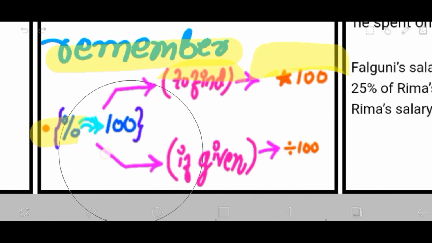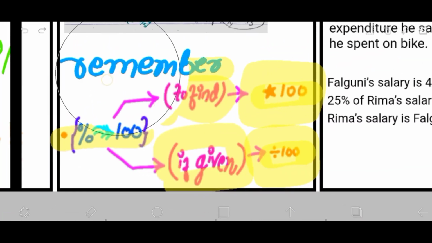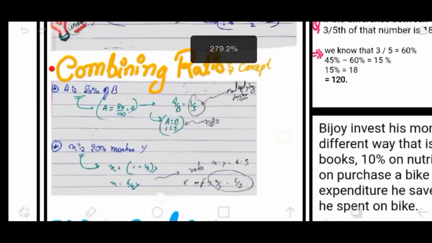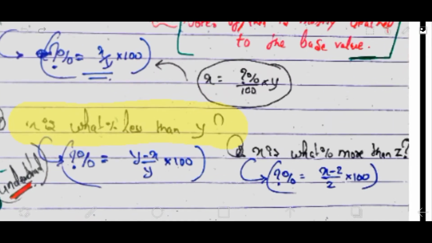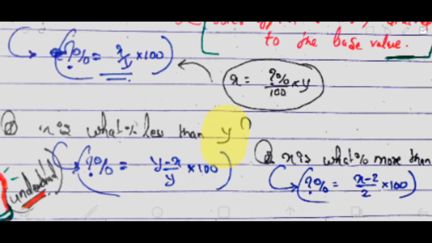I'm sorry if this video gets a bit lengthy. So here we come again: x is what percent less than y. It's simply talking about the difference between x and y. The statement "what percent less" clearly states that y is the greater number.